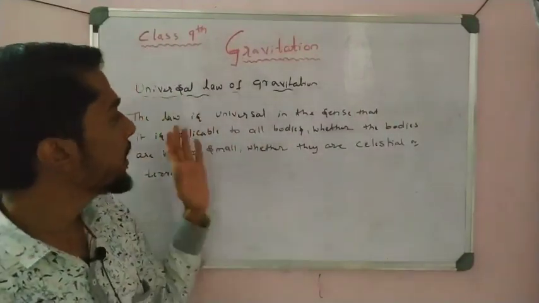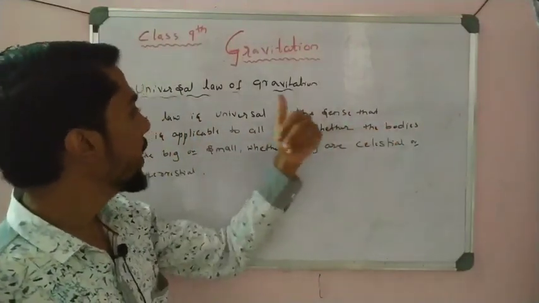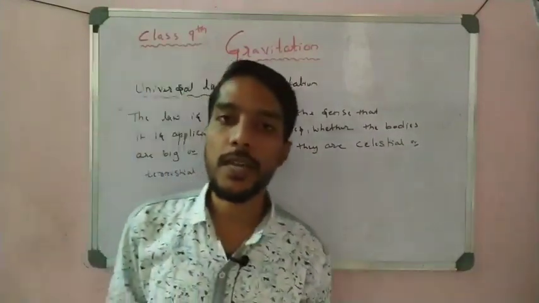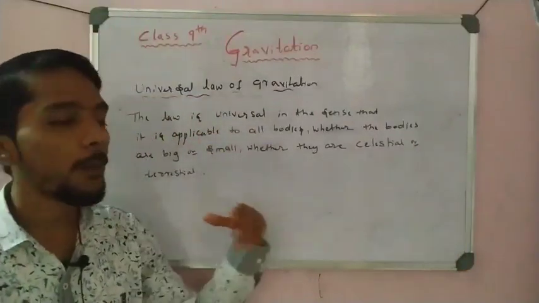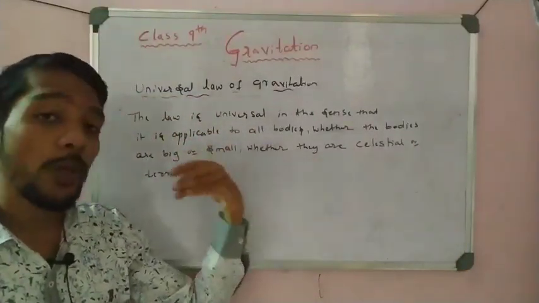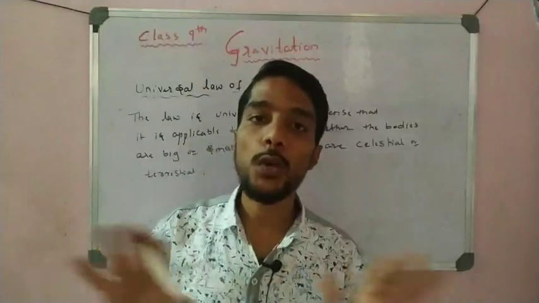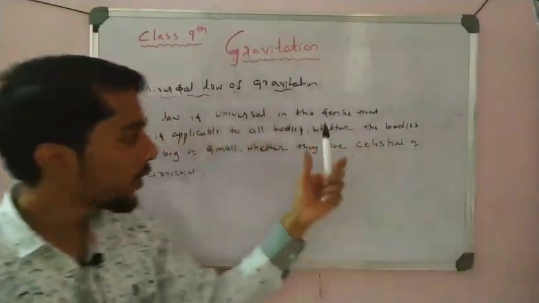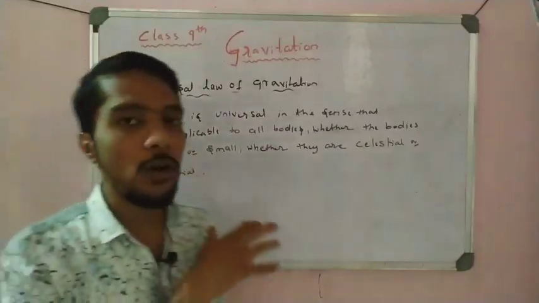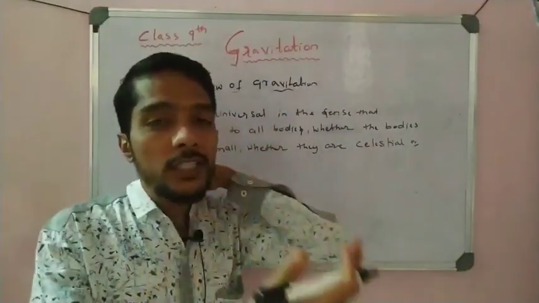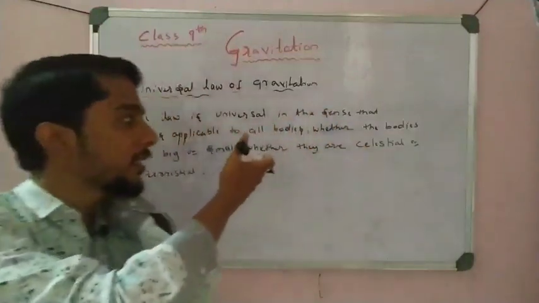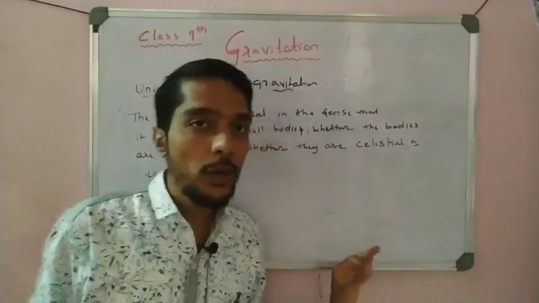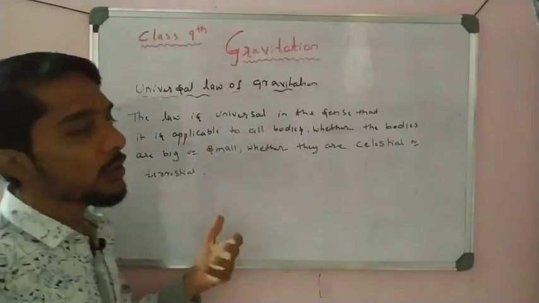So it is applicable for small bodies or big bodies, whether the object is celestial or terrestrial, present in space or present on earth, small or big, for all objects it universally holds good, that is F is equal to G m1 m2 by d square. So please write this down, that is the importance of the application, in what sense we say that it is universal. Please write down this one.